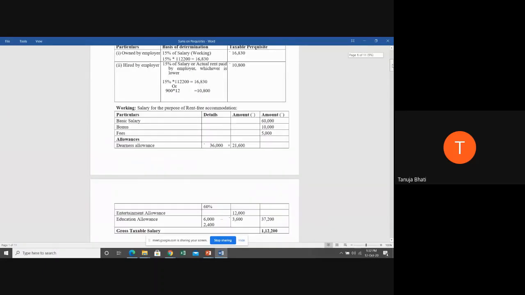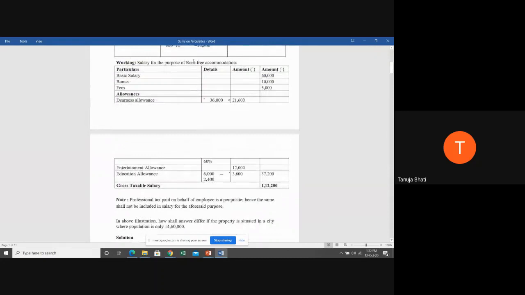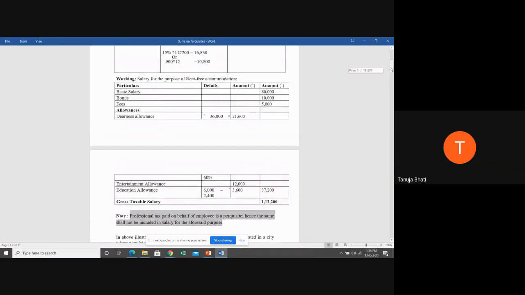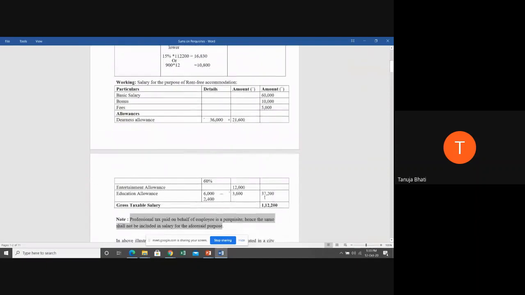And salary for the purpose of rent-free accommodation will include everything except perquisites. That is why we did not take professional tax in the calculation. So I've written here a note: professional tax paid on behalf of the employee is a perquisite, hence the same should not be included in the salary for the purpose of rent-free accommodation.